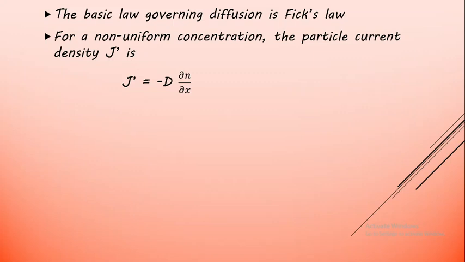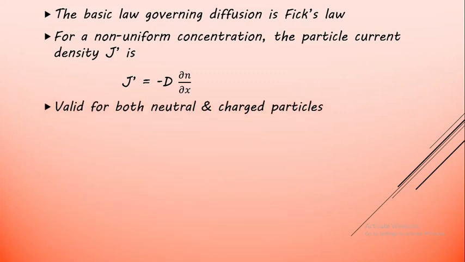That is, as dou n by dou x increases, that is, as diffusion keeps increasing, the corresponding particle current density will also keep increasing. So both are linked with each other. And the validity of Fick's law is for both neutral as well as charged particles.